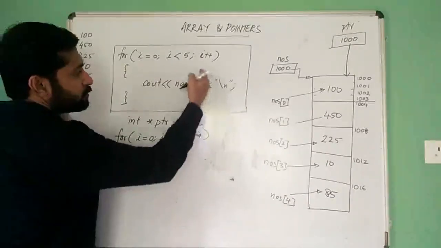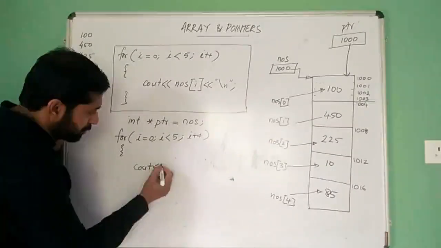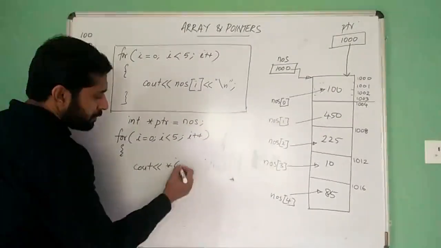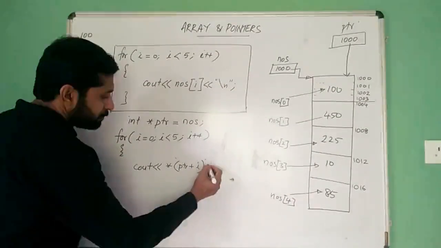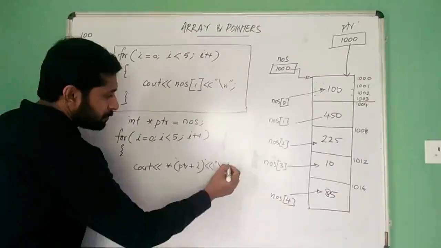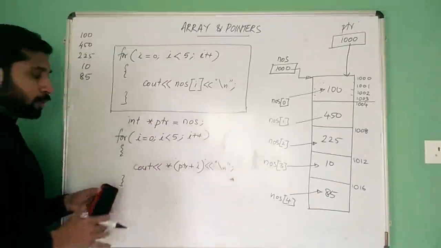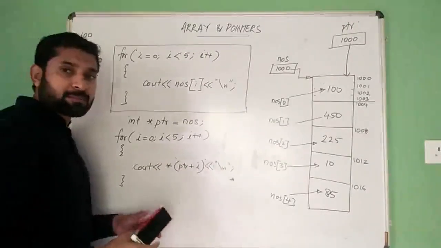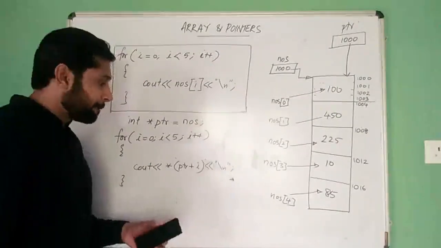Instead of this way of using subscripts, we can write a statement like this: cout star ptr plus I. Instead of this subscripted array, we are using pointers to access the memory locations or the elements of the array.